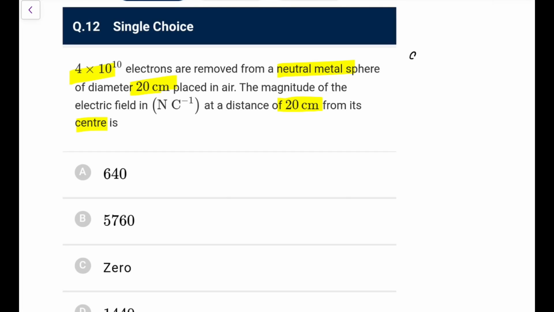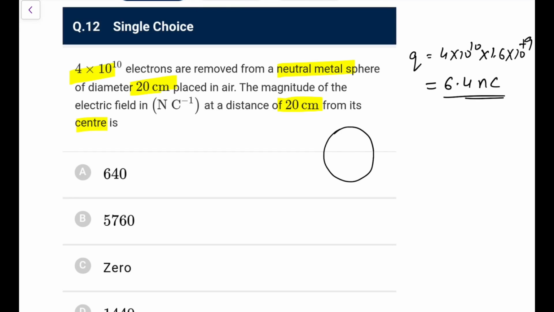So first of all, Q would be equal to 4 into 10 to the power 10 into 1.6 into 10 to the power minus 19. That is 6.4 nanocoulombs you can write. Electric field at a distance of 20 centimeter from the center. So its radius is 10, and this would be like this point, so it's an outside point.